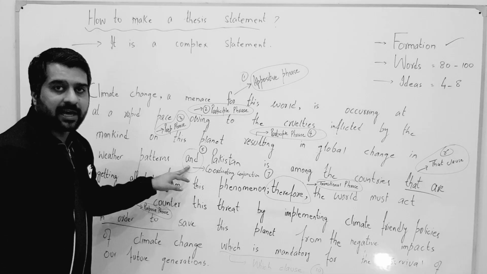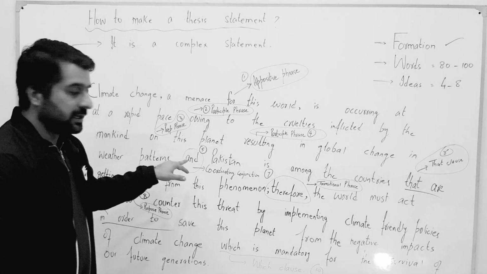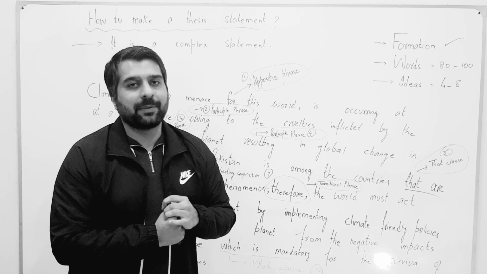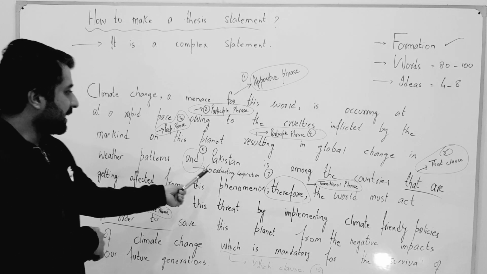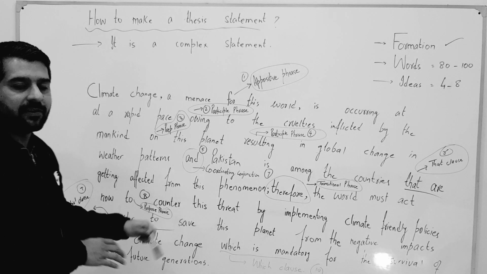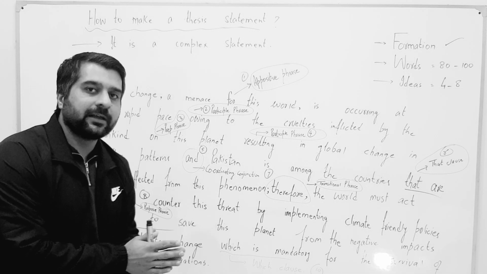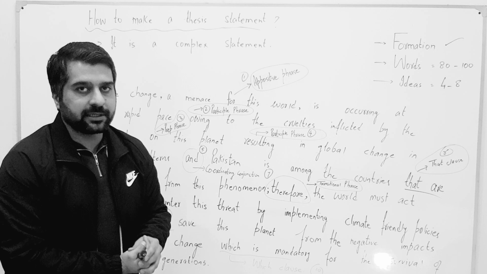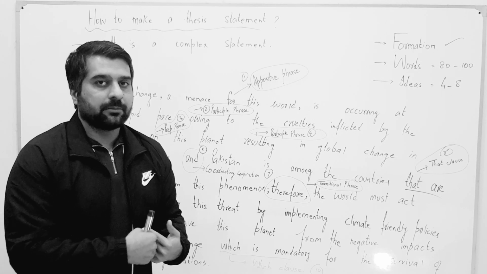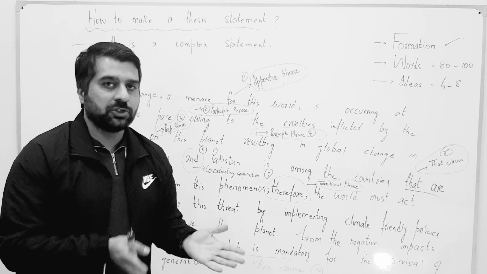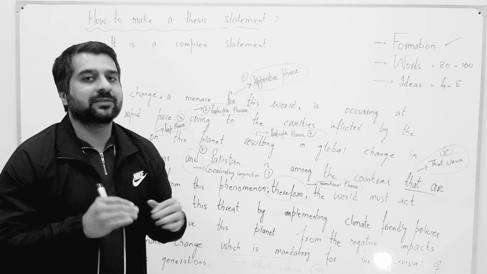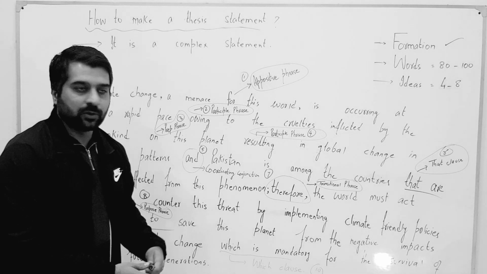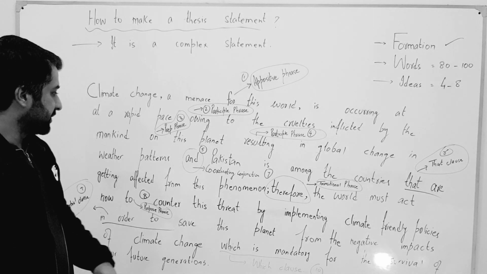Now I have used the first conjunction. It's a coordinating conjunction, and a coordinating conjunction connects two independent clauses. So, Pakistan is among the countries that are getting affected by this phenomenon. So I have related the phenomenon of climate change with Pakistan. Why? Because you are writing an essay on climate change, and you have to relate it to Pakistan because you are going to appear in the competitive examination of Pakistan. So I have related it with Pakistan also in the fourth line, and I have used one conjunction here.